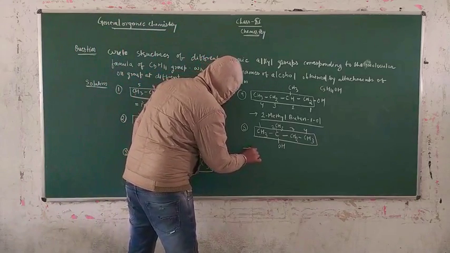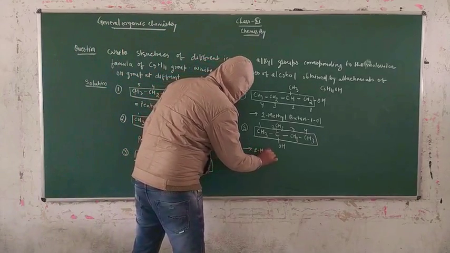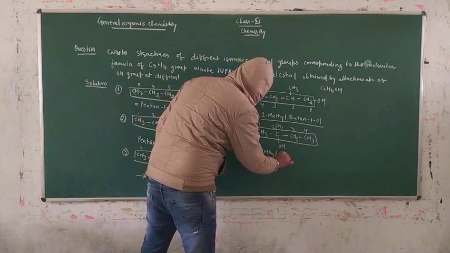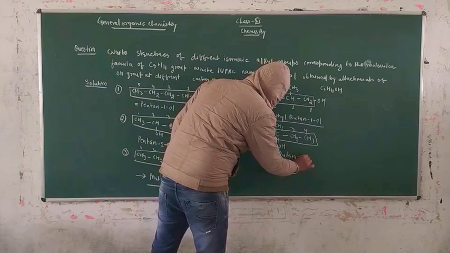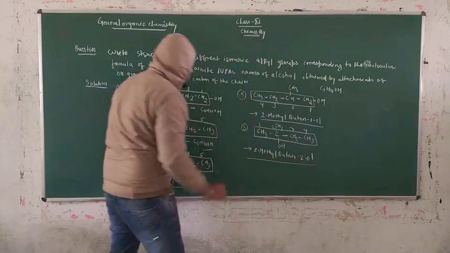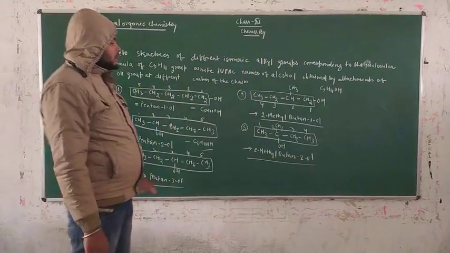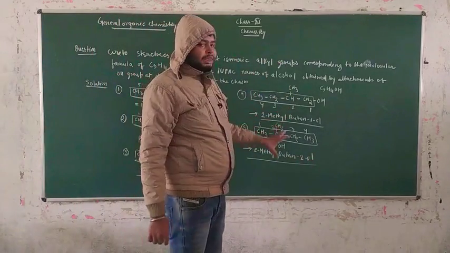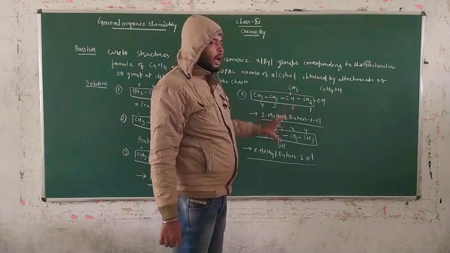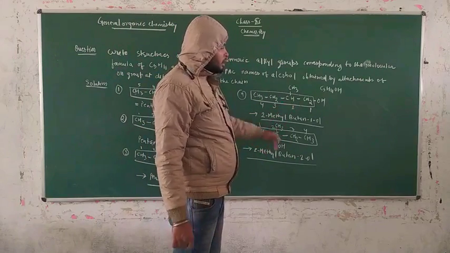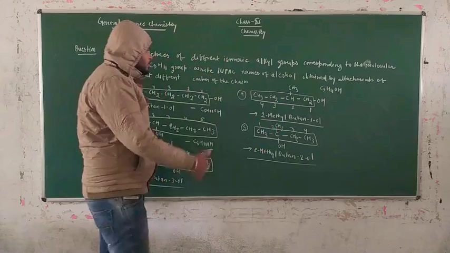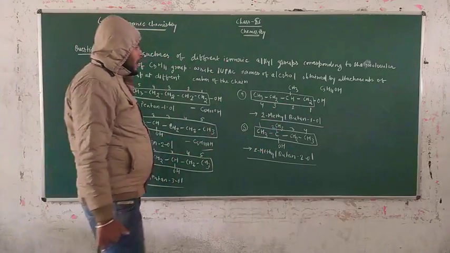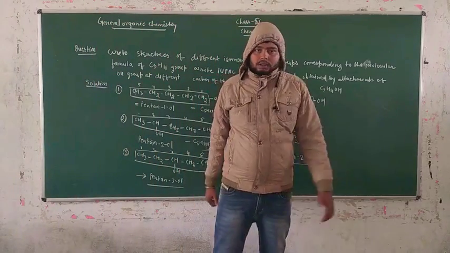This is 2-methylbutan-2-ol. That means this is also the same concept. You have to change the carbon skeleton and the position of the functional group. That's why these are all positional isomers of each other.